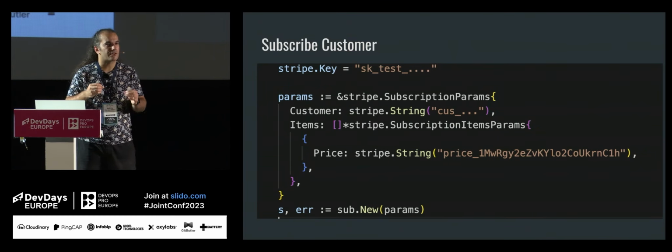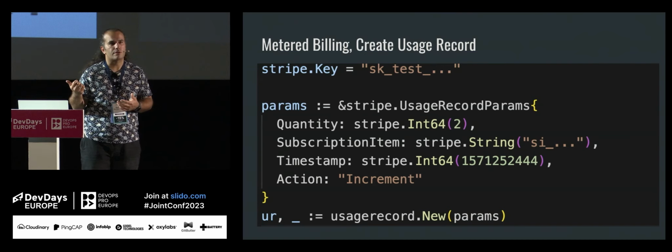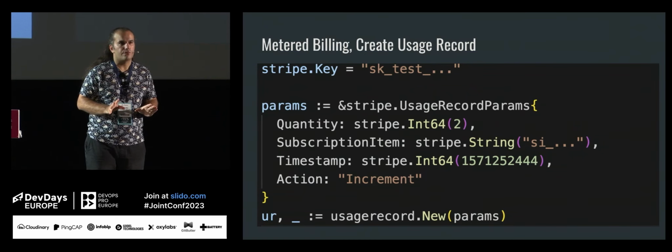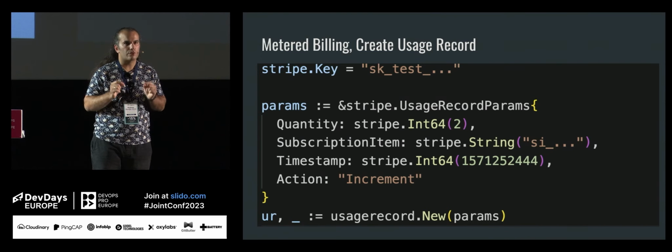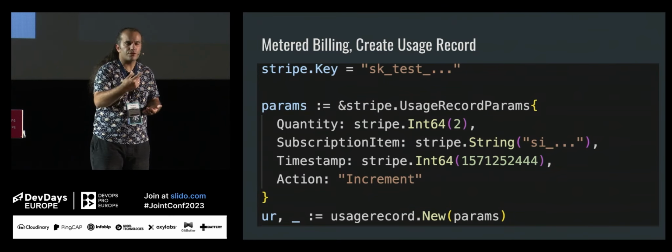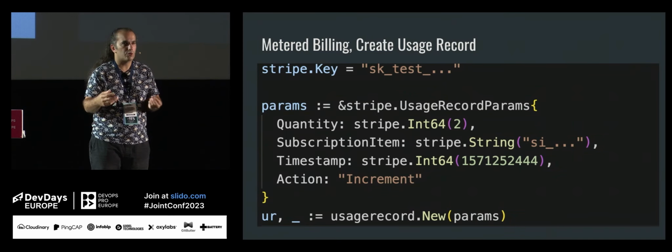Also, let's say that you created a subscription. Now you can send the usage information to this subscription, right? So here there is an implementation, of course, because you need to track your customer, track your user about what they are doing. If you created a Redis instance, you need to track them. When they shut it down, most probably you shouldn't send this metering billing to the Stripe side.